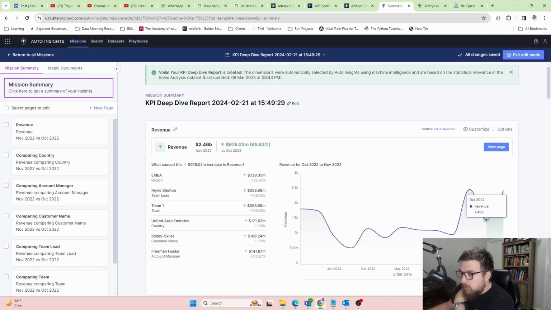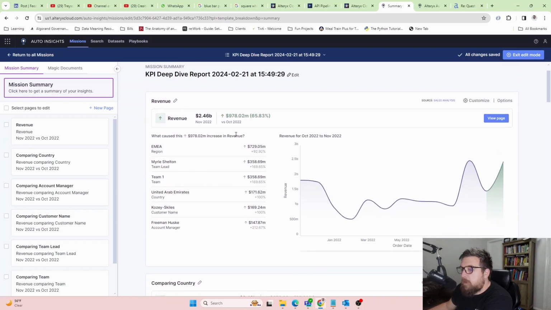I don't know what's in this, so I'm curious what this green area is. Oh, that's where the revenue went up, 2.46 billion. It's up 900 versus October. Okay, so this is showing that over the last month, in this period of November, revenue went up. Okay, interesting. So that's cool.